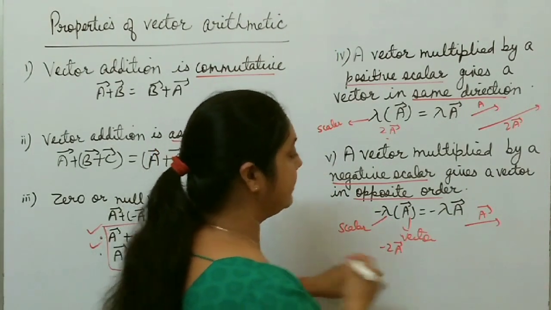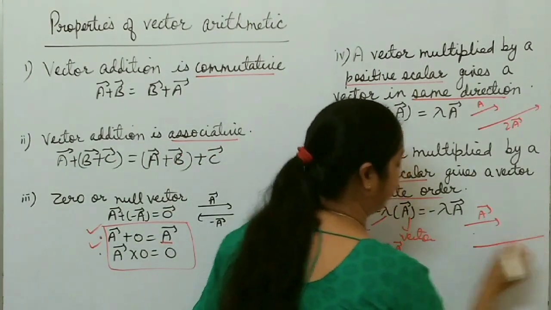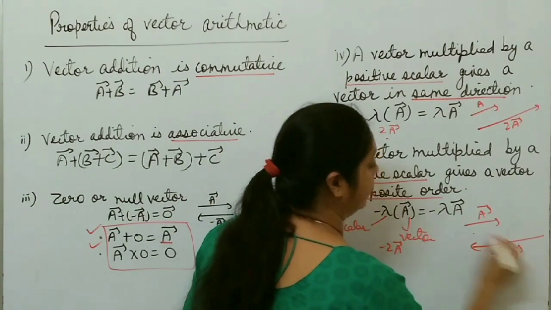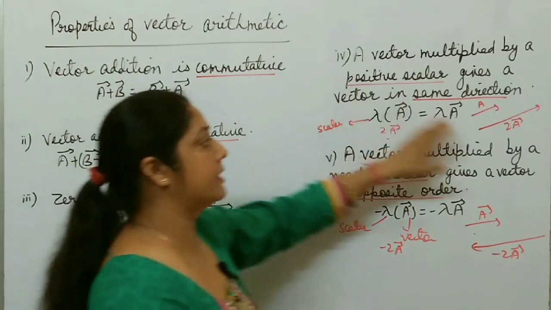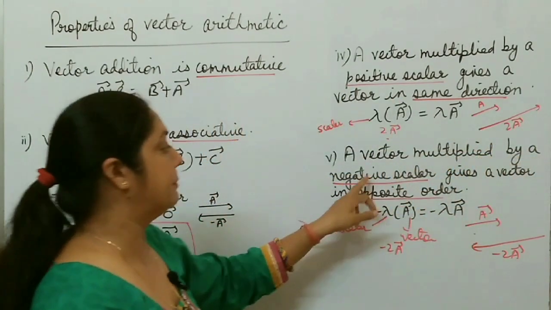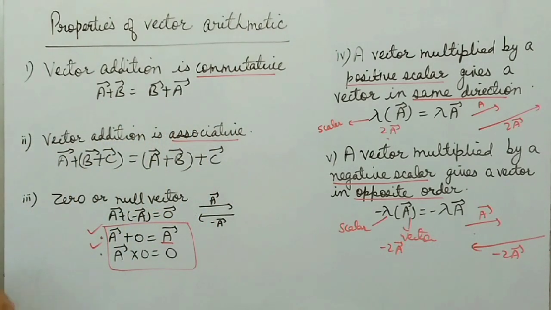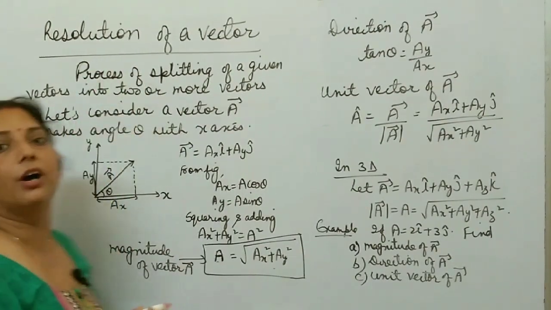Minus 2a means again the magnitude is 2 times, 2 times of this one is this one, but its direction is opposite. So this one is minus 2a. In this way, if you multiply a positive scalar, you get the vector in the same direction. If you multiply a negative scalar, you get the vector in the opposite direction. These are some properties of vector multiplication by scalars. Please take a screenshot.